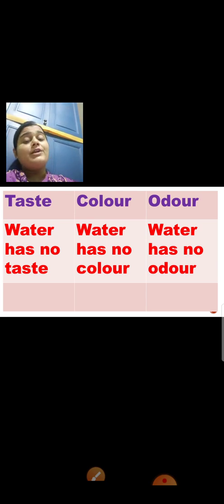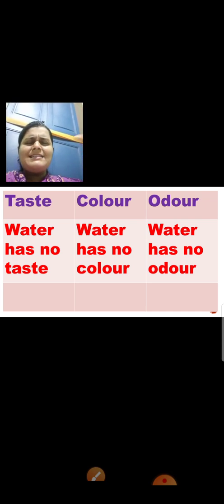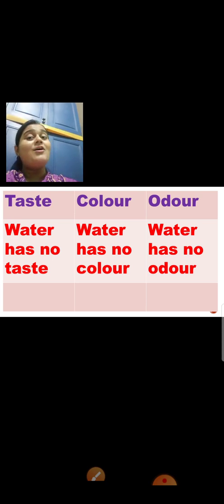So what are the three properties or features of potable water? Taste, color, odor. Water has no taste, water has no color, and water has no odor. What do you mean by odor? Odor means smell. Is that clear? Now if you see a glass of water, nice light blue water, will you drink that water? No, because water has no color.